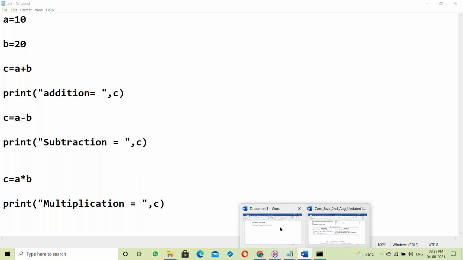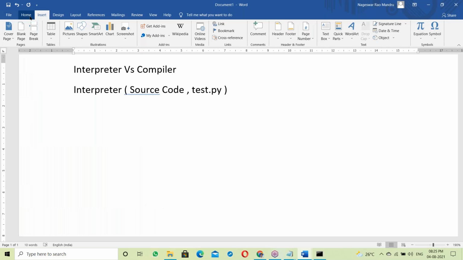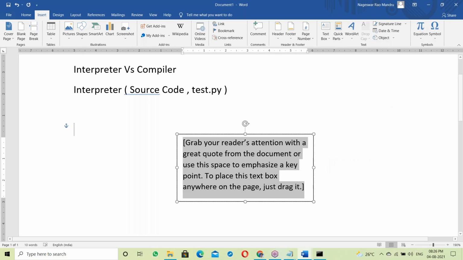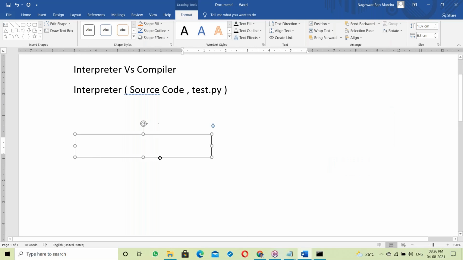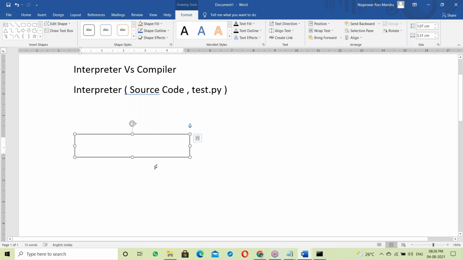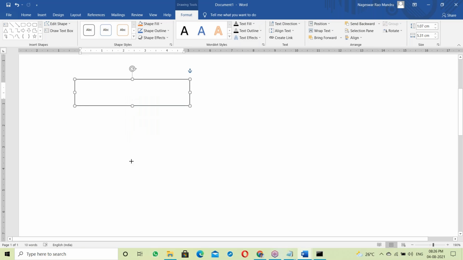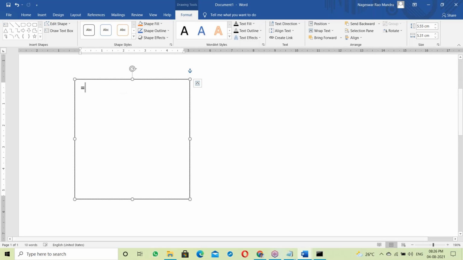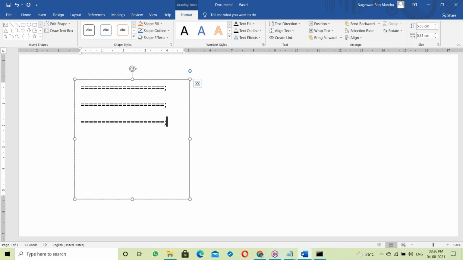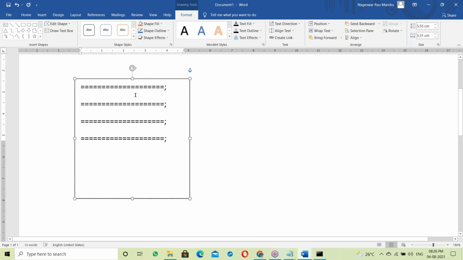See here how the interpreter is working. Let me explain clearly. Suppose these are your Python script statements: first statement, next statement, there are some statements.